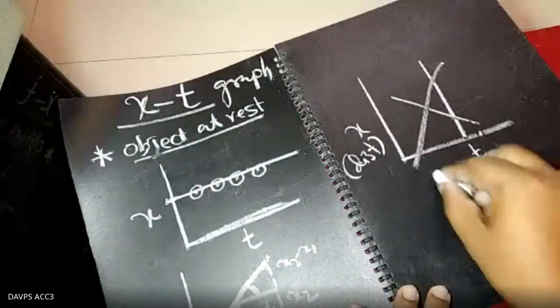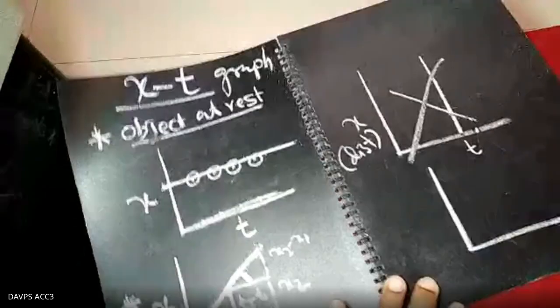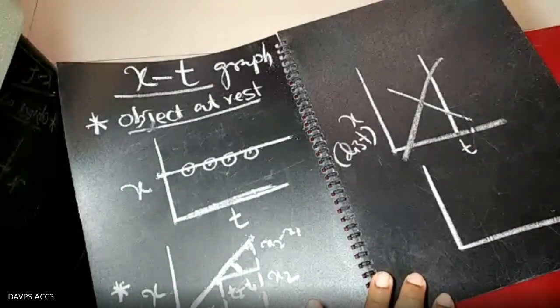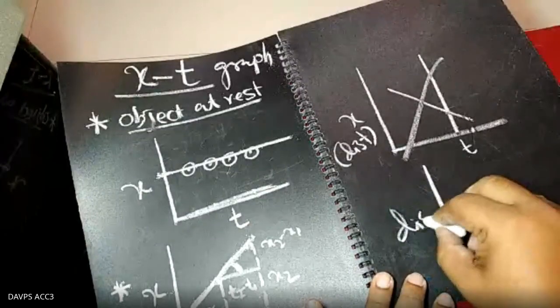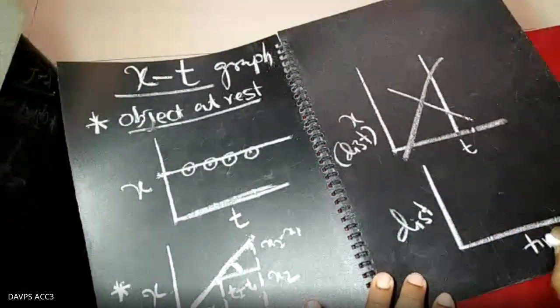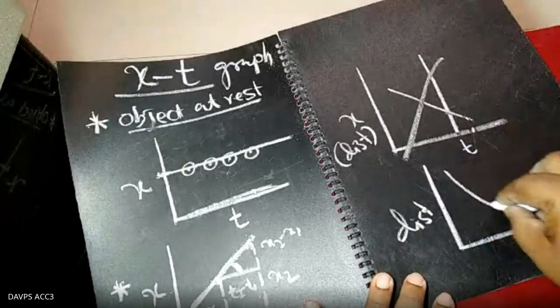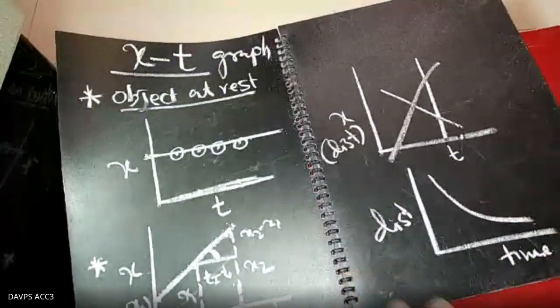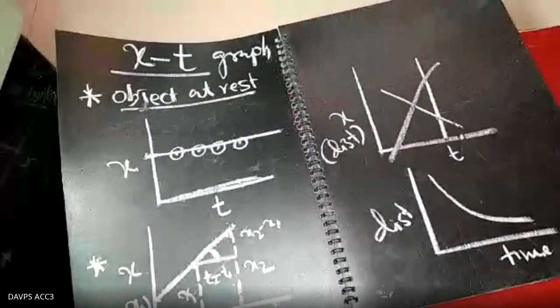Again, for this type of graph, just analyze it. I am plotting the distance time graph like that. Somebody should tell me immediately. You give the response.